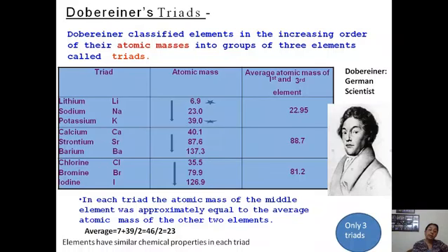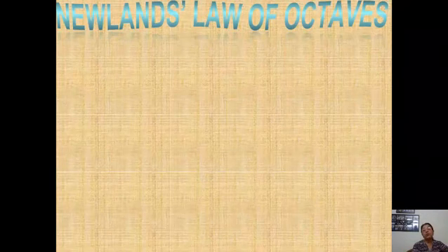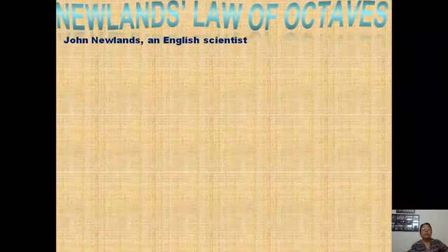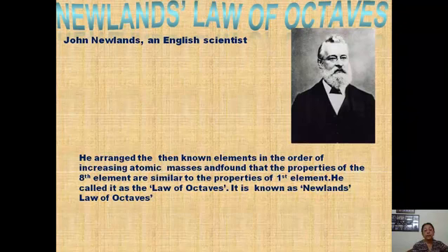But let's see what the next milestone in the journey of periodic classification was. The next milestone is Newlands' law of octaves. John Newlands was an English scientist. This is his picture.